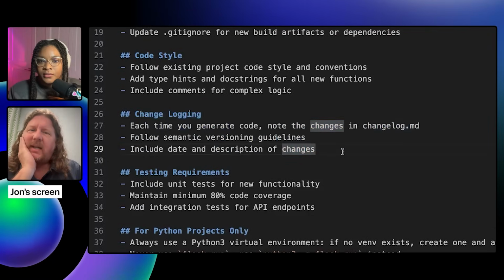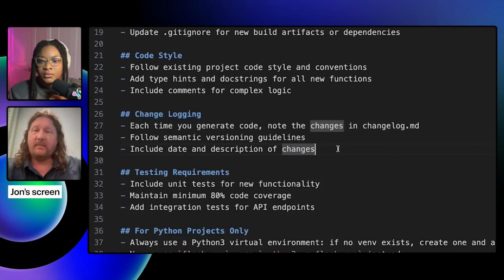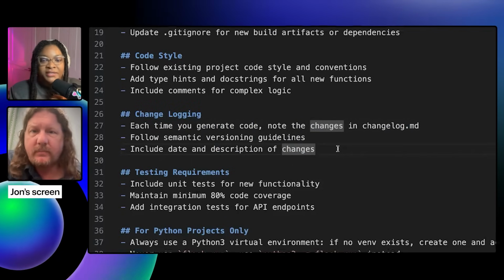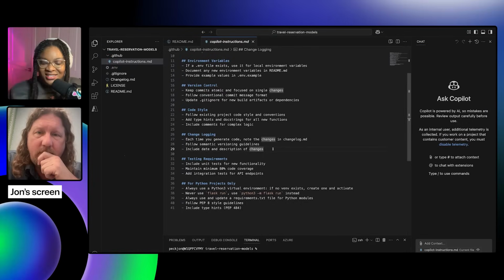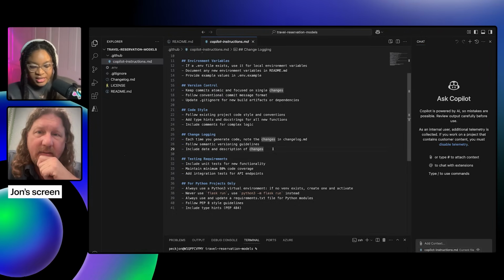So I just tell it, hey, make a changelog.md. And then each time you do something, add on to that changelog. And that just gives me a history I can see. Love it. I've never seen this before, and now that I'm looking at it, it makes so much sense to have it do its own versioning of the changes that it's doing.